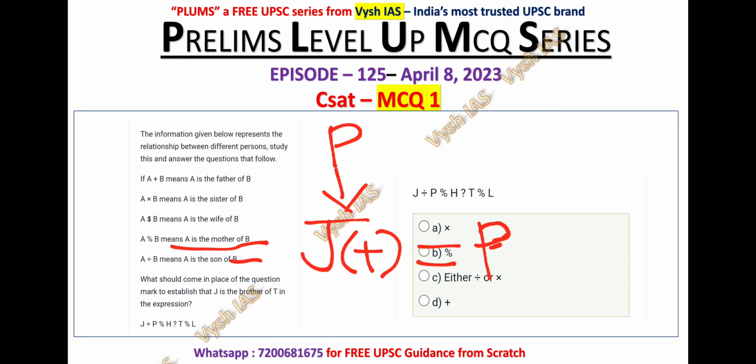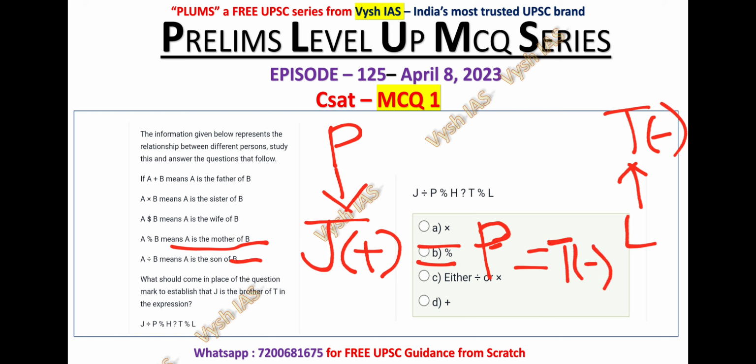And H question mark T, and we have to find that question mark. And T percentage L. A percentage B is nothing but A is mother of B. So T is mother of L. So I am representing female character as minus. They have given the condition that J should be brother of T. Definitely these 3 will become siblings. So I am writing this data over here.